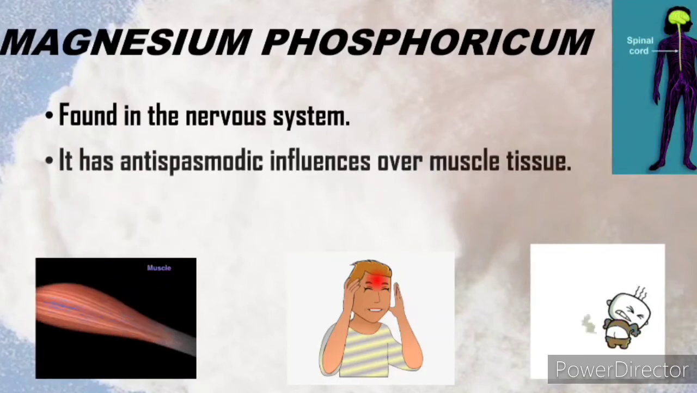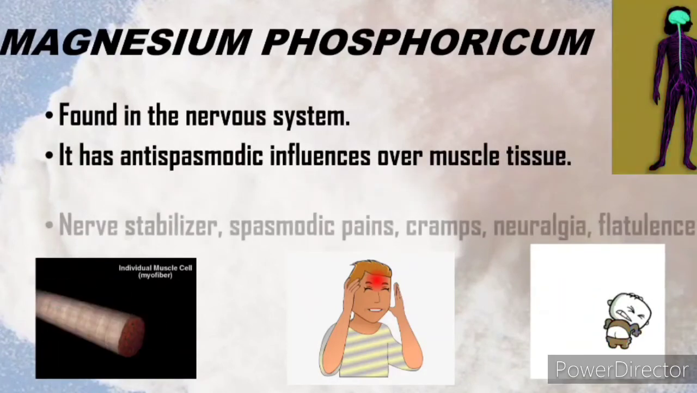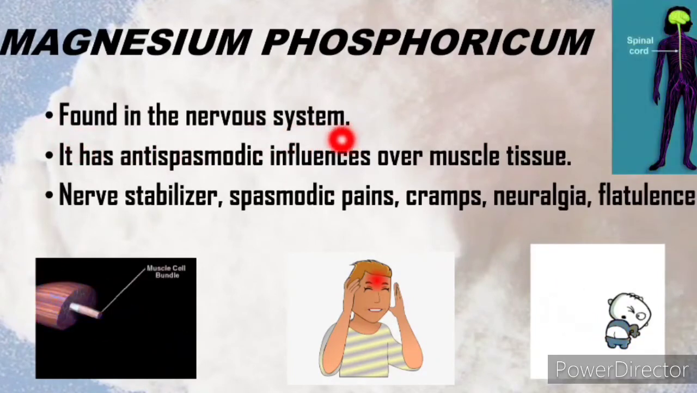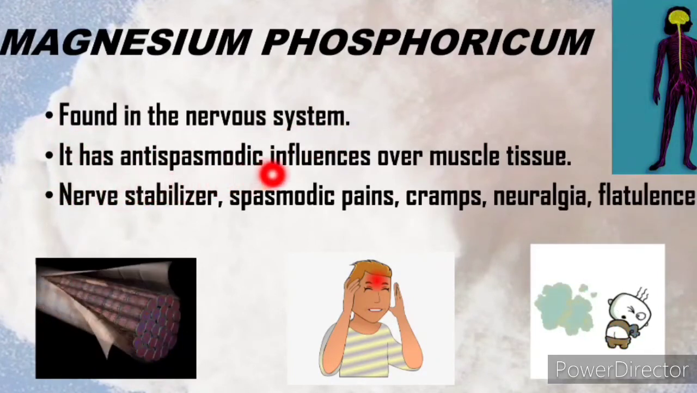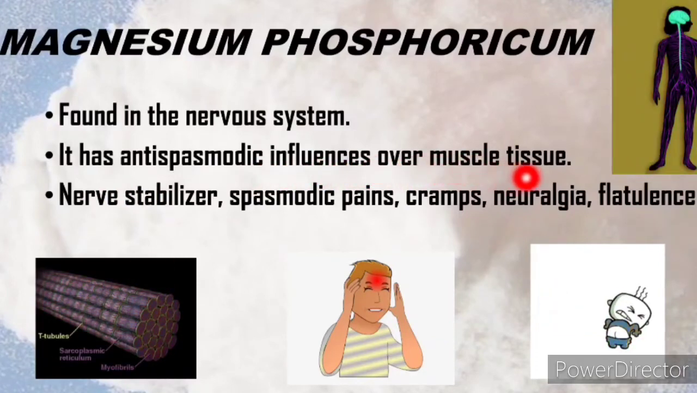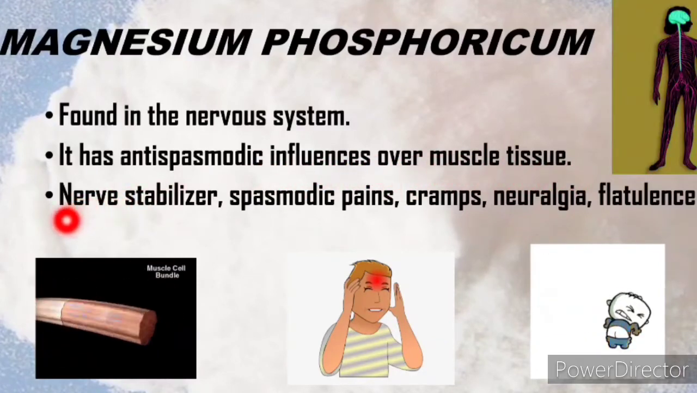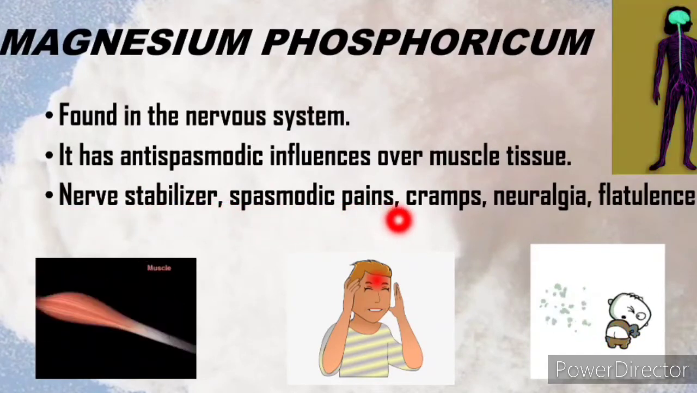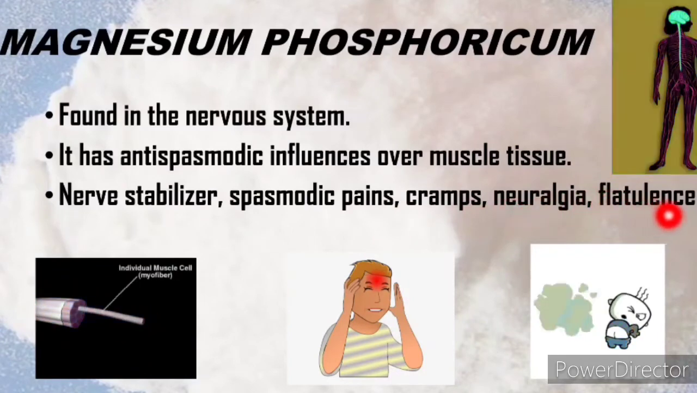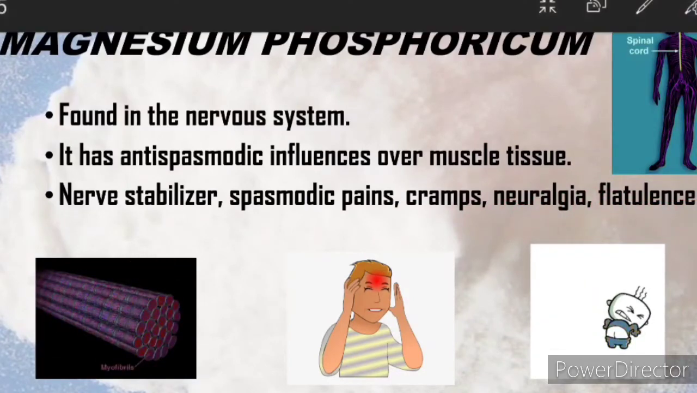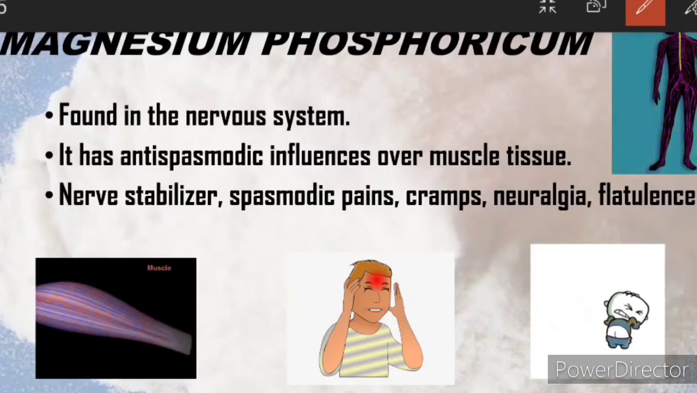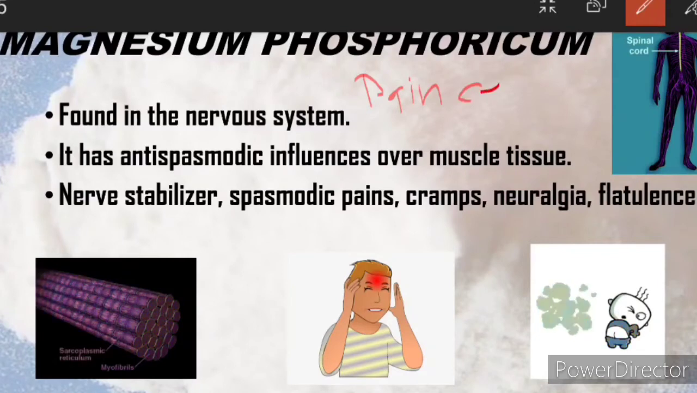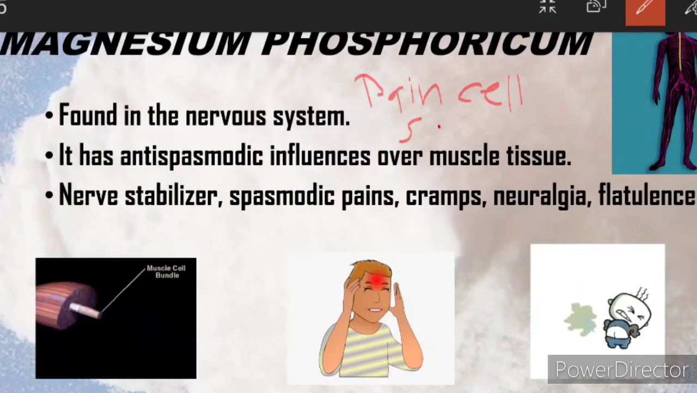Eighth remedy is Magnesium phosphoricum. Magnesium phosphoricum is found in the nervous system. It has antispasmodic influences over muscle tissue. It acts as a nerve stabilizer given during spasmodic pains, cramps, neuralgia, and also for flatulence. Remember, magnesium phosphoricum is pain cell salt.